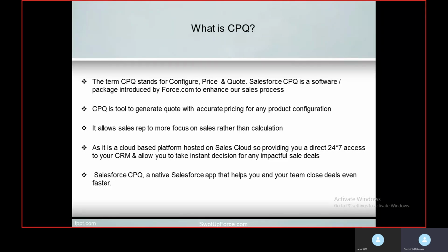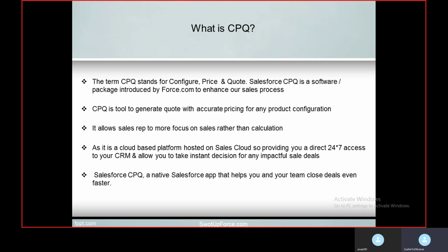Salesforce CPQ, a native Salesforce app, helps you and your team close deals even faster. Why faster? Since it will save your time, and it provides multiple functionalities, like you can build bundles within CPQ. Let me give an example like a laptop.